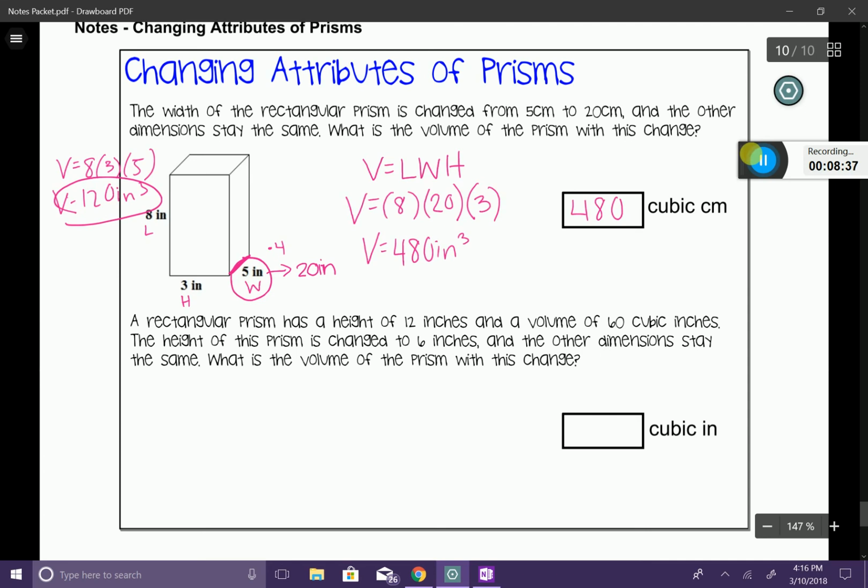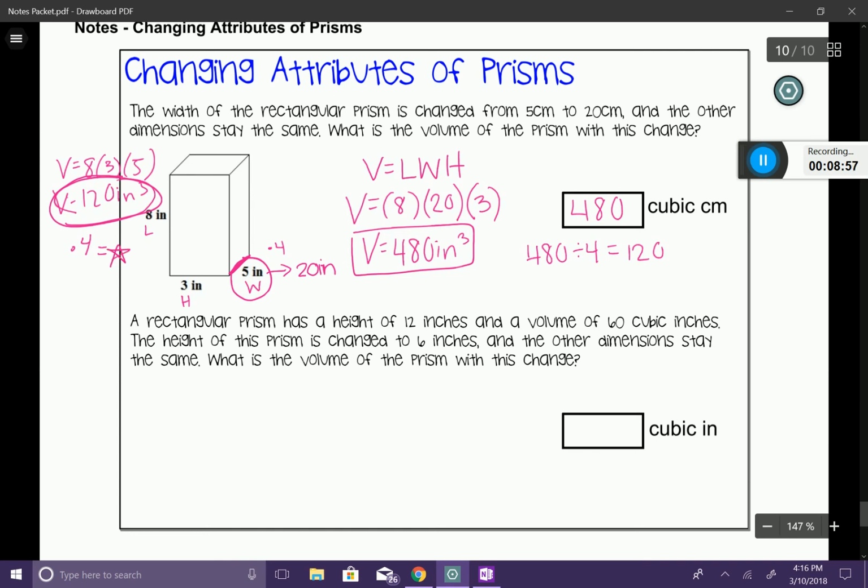If I take my ending volume of 480 and divide it by 4, it's going to give me 120. So basically, I could have just taken my original volume of 120 and multiplied it by 4, and that would have given me my answer as well.